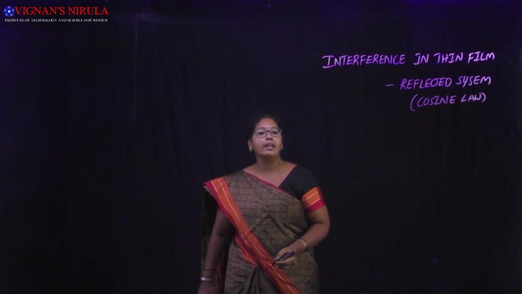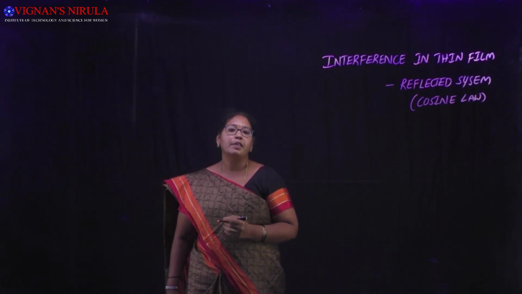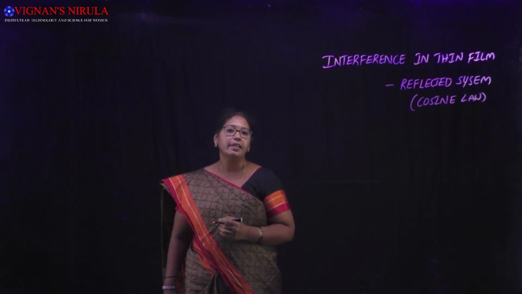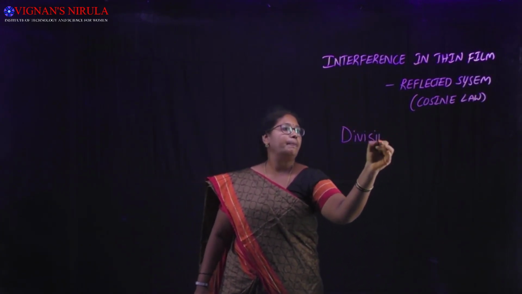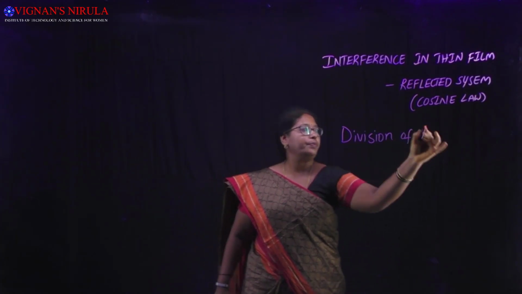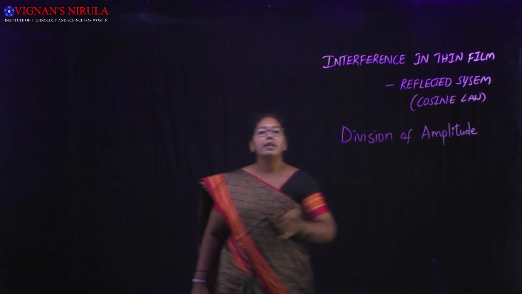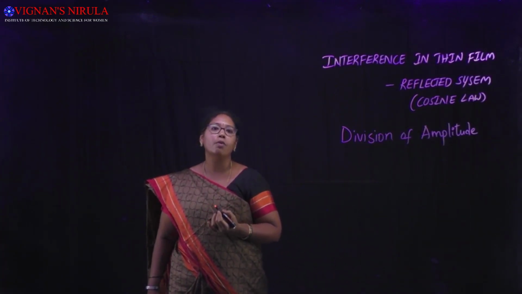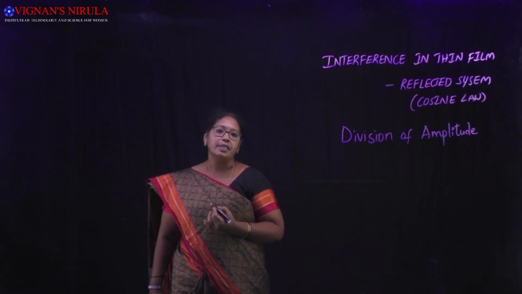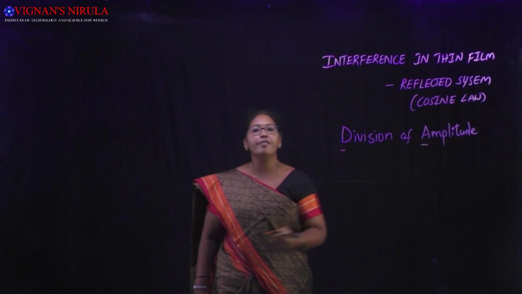Cosine law derivation. The basic principle for the formation of interference in thin film is division of amplitude. The incident light ray is split into two or more rays, and on superposition results in interference. So the principle is division of amplitude.